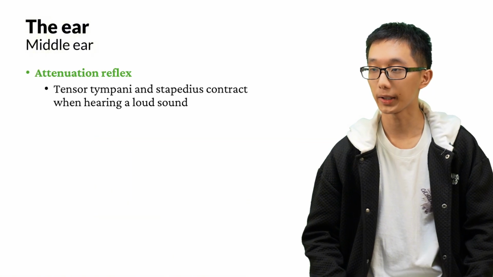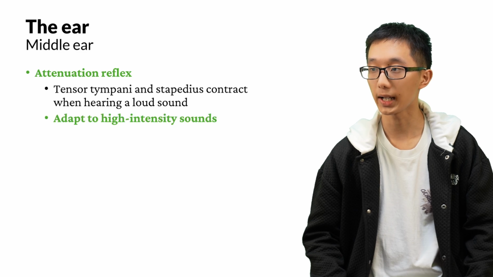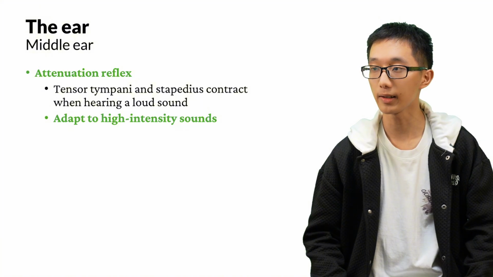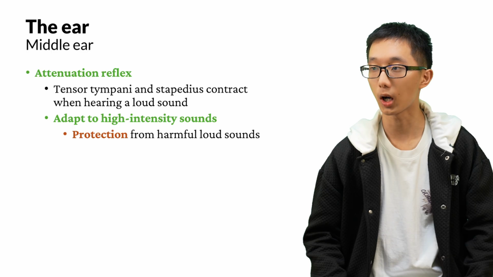When we hear a very loud sound, the tensor tympani and stapedius muscles contract immediately, automatically. This helps us adapt to high-intensity sounds. Now that the two muscles are contracted, the ossicles cannot vibrate to a very large extent. This decreases the amplitude of the signals, and of course, protects us from harmful loud sounds. If the sounds were too large, then our cochlea, our inner ear, would be damaged. So this is a very useful mechanism.